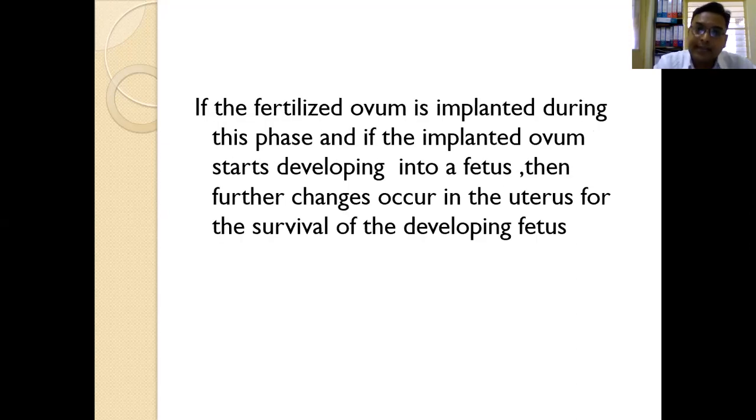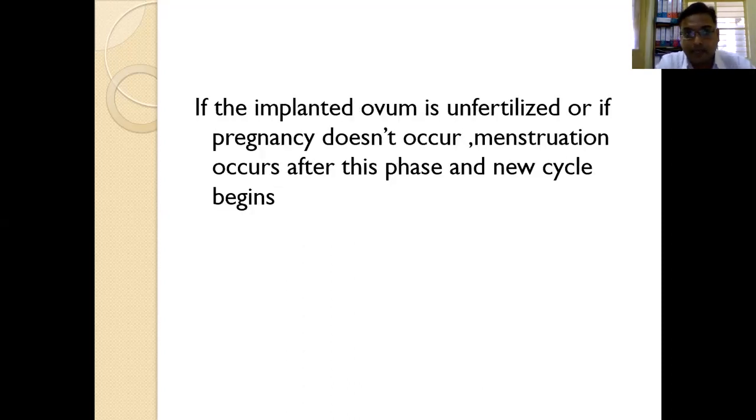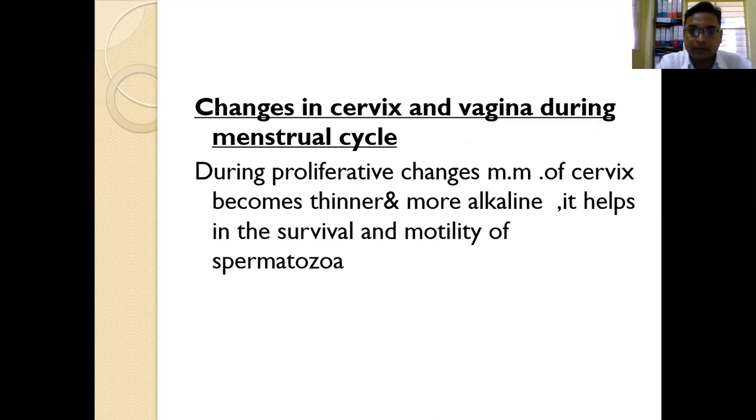Now, if the fertilized ovum is implanted during this phase, the implanted ovum starts developing into fetus. Then further changes occur in the uterus for survival of the developing fetus. If the ovum is unfertilized, pregnancy does not occur, then only menstrual phase will occur and a new cycle begins. This is how these changes occur. So these are the different changes that occur in uterus.